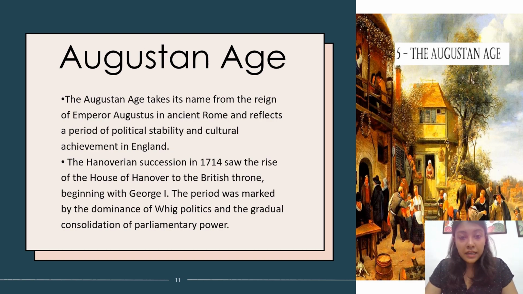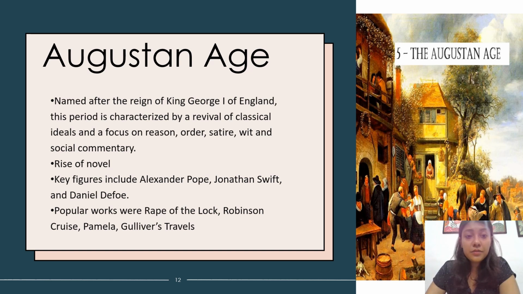All right. Then we have the literary characteristics of this time period. There was a revival of classical ideals and a focus on reason, order, satire, wit, and social commentary. We see the rise of novels, and the key figures prominent in this age were Alexander Pope, Jonathan Swift, and Daniel Defoe. The popular works were Rape of the Lock, written by Alexander Pope, Robinson Crusoe, written by Daniel Defoe, Pamela, written by Samuel Richardson, and then Gulliver's Travels.